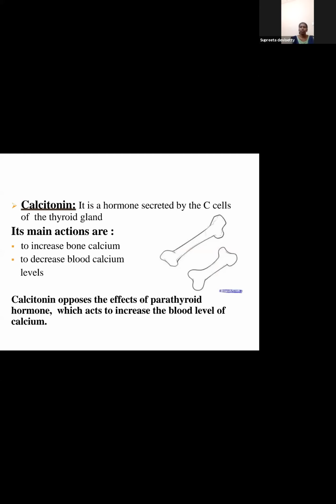Next, calcitonin is another hormone released by the thyroid gland, by the C cells. It is mainly to increase bone calcium and to decrease blood calcium levels. In the blood, calcium is there. That particular calcium is absorbed and taken to the bone. So it takes up the calcium present in the blood and puts it into the bone. That's an important function of calcitonin. Then it has an opposite function with the parathyroid hormones. We will read that in the next slide. You can go through that simply.